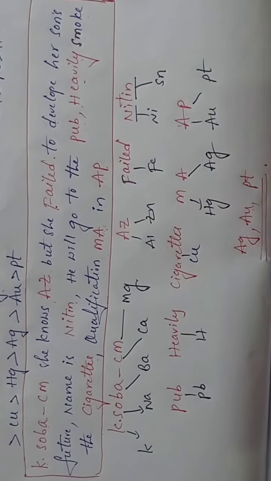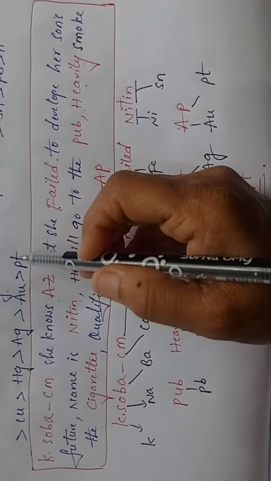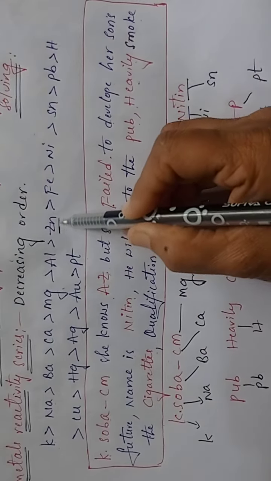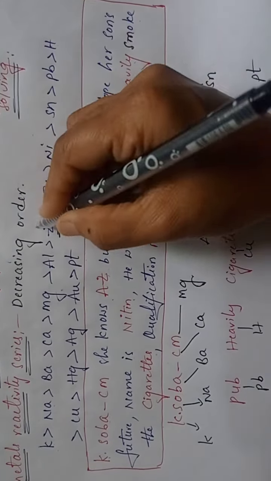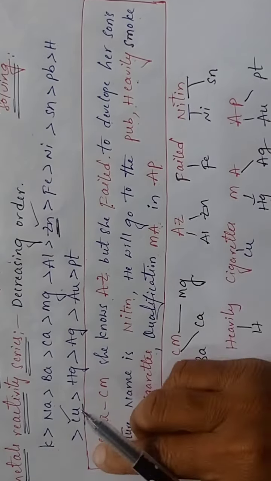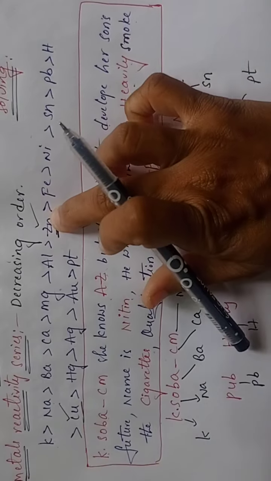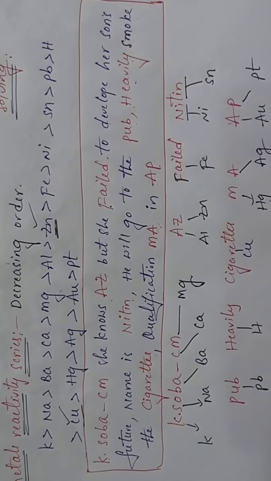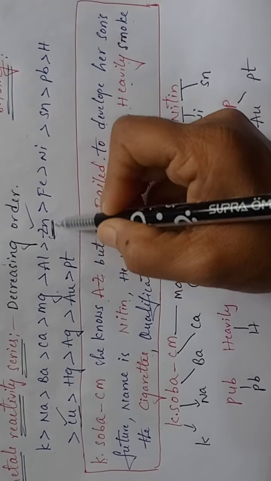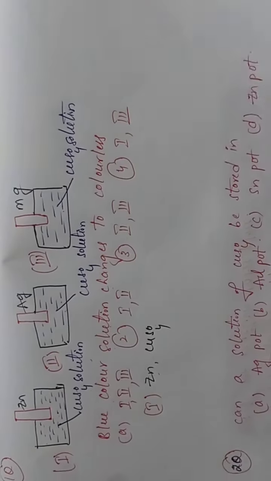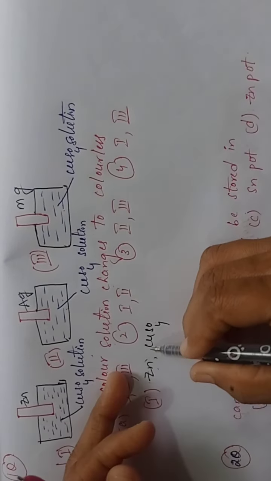Zinc is more reactive than copper. So that's why zinc is more reactive than copper.